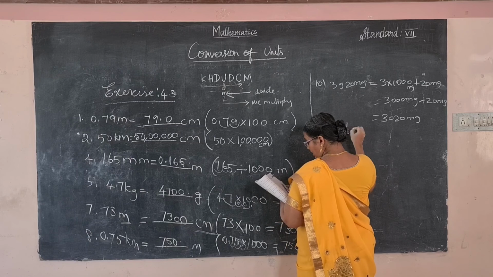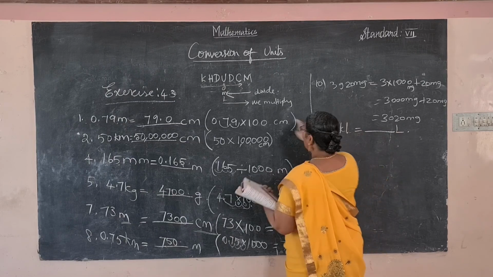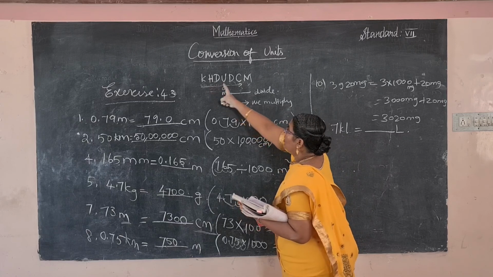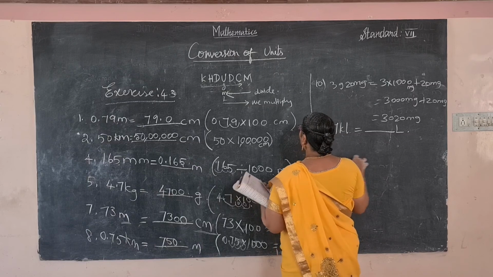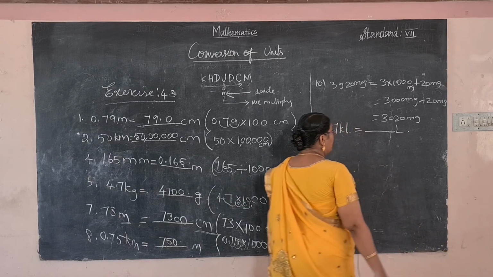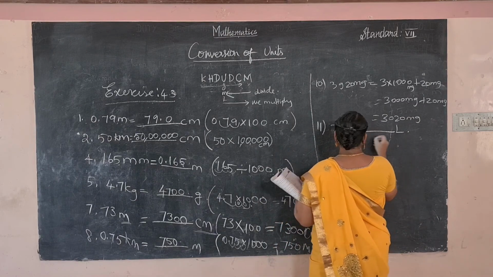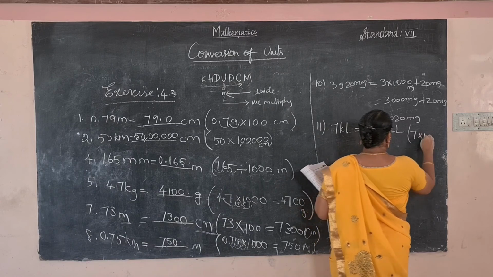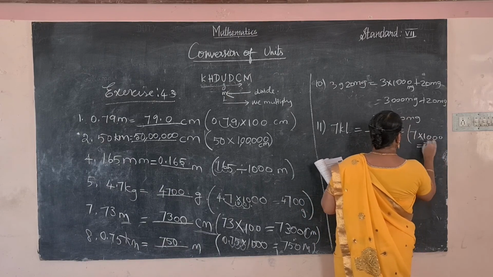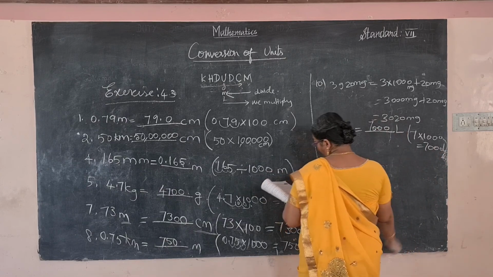Okay, and 11th one, 7 kiloliter is equal to liter. So kiloliter to liter. How many decimal places? 1, 2, 3, 1000. Largest value to smallest value we multiply. Therefore 7 into 1000 is equal to 7000 liter. So the answer is 7000 liter.